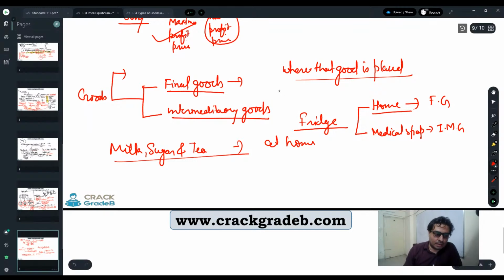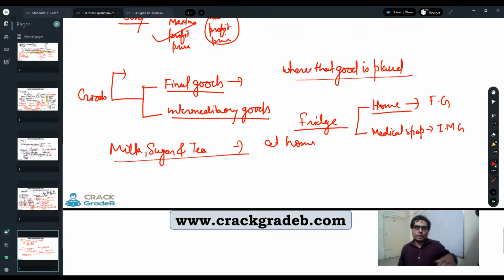But if the same milk, sugar, and tea is at a tea shop or at a restaurant, the nature of that good is going to change. It is going to be intermediary, right? He is going to prepare a few things, and by preparing those things he is going to serve you. So it is not a final good. It will come under the category of intermediary goods. So milk at a tea shop is an intermediary good, whereas milk at home is a final good because it can be consumed directly or used for tea preparation. But that good can be used directly also. So finally, we will call this a final good. Is it clear?